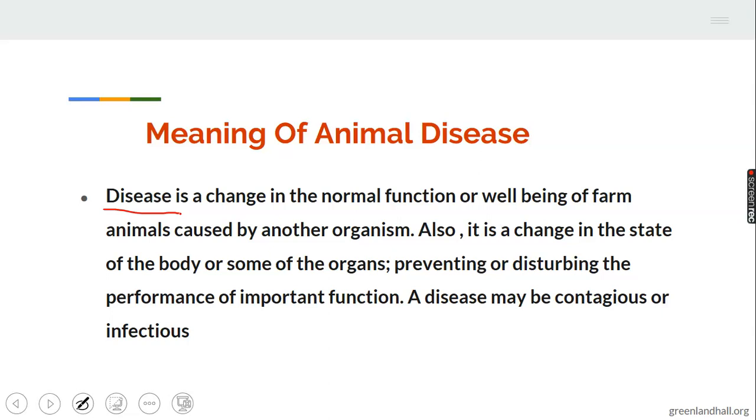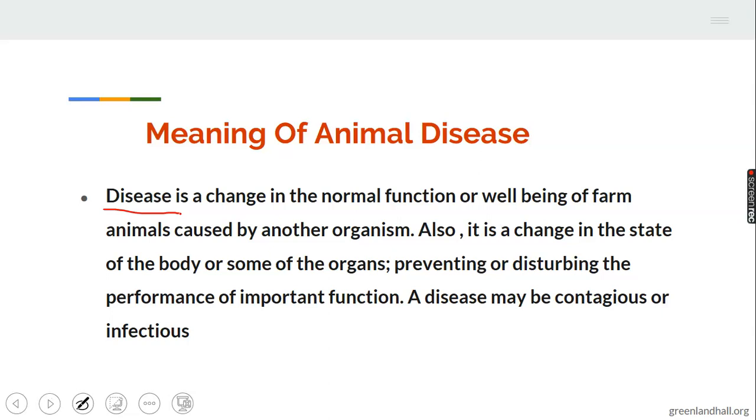I want to ask if we can still remember what farm animals are. What are farm animals? I encourage us to quickly think and tell me. They are animals that are mainly used for agricultural purposes. They serve agricultural purposes. Take note of that.